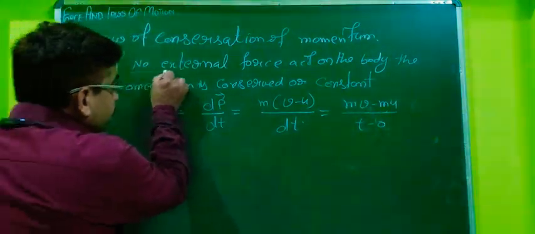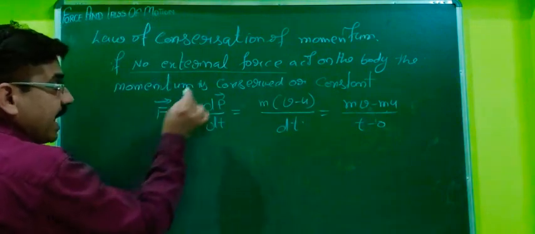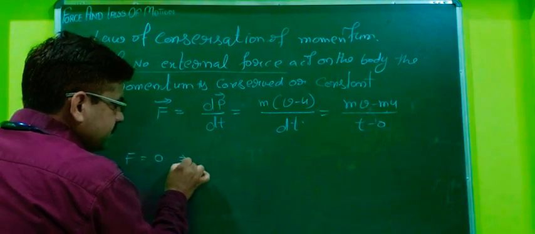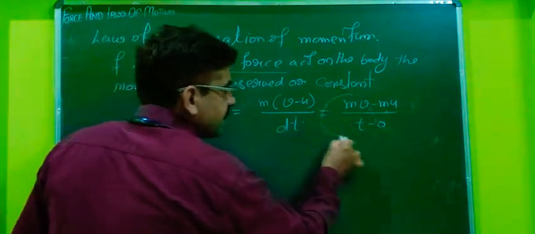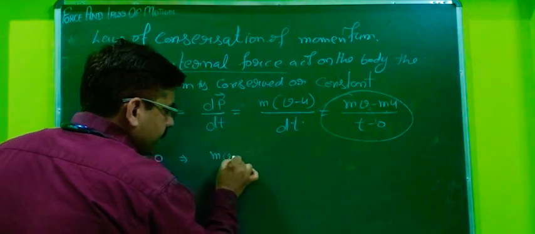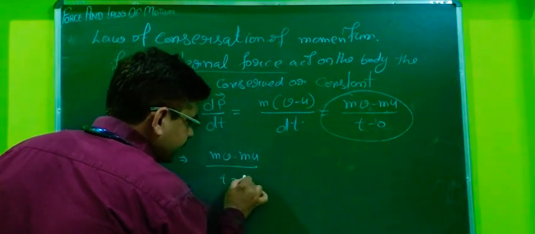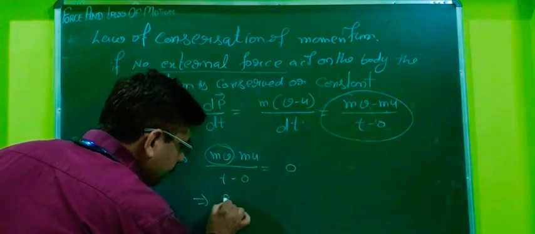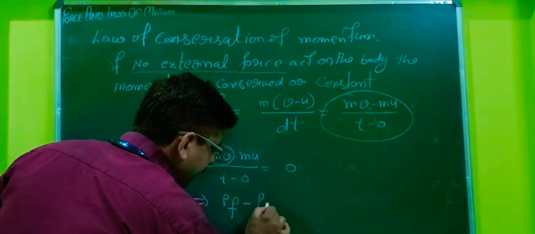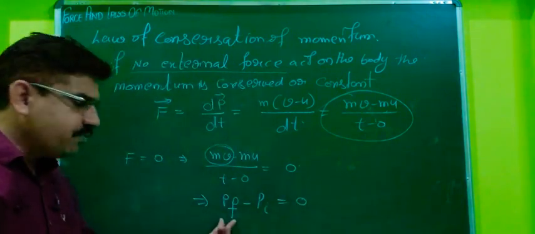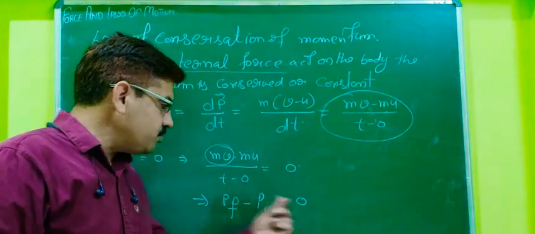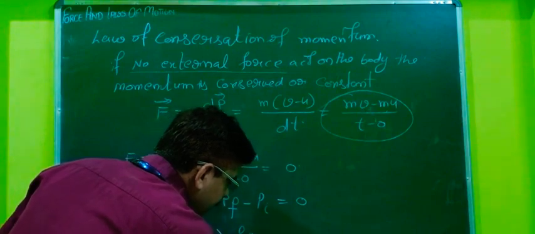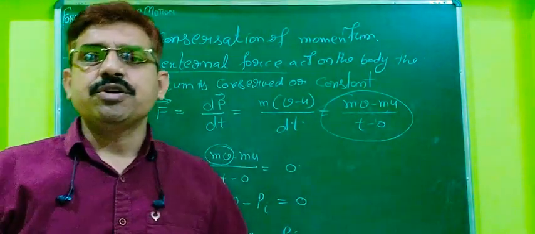So what is the definition? If no external force acts on the body, no external force means F is equal to 0. This implies that the term mv minus mu over t minus 0 is equal to 0. So this implies final momentum pf minus initial momentum pi is equal to 0. Meaning final momentum minus initial momentum is equal to 0. So this implies pf is equal to pi. That is, initial momentum is equal to final momentum.